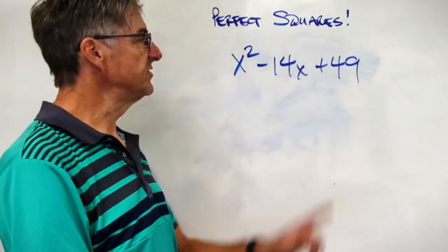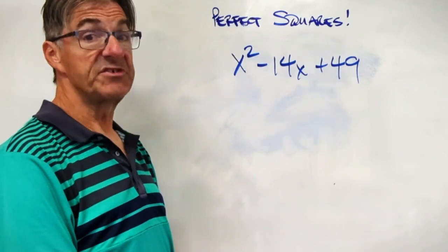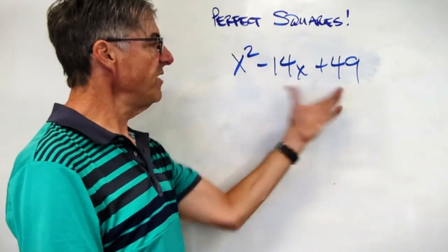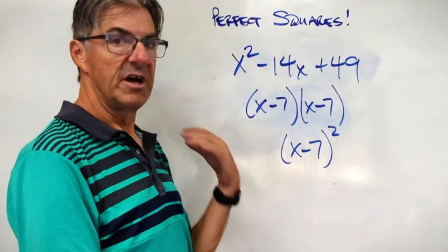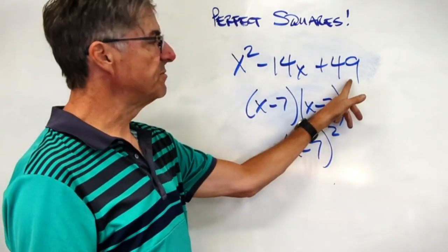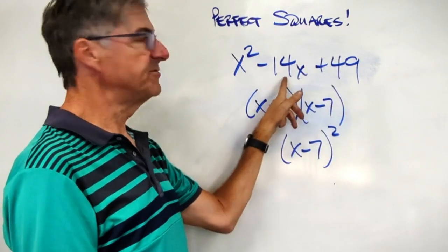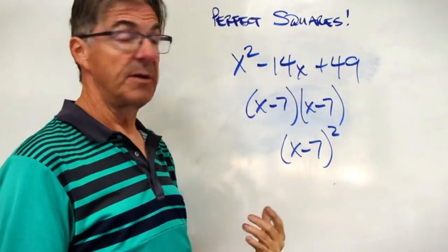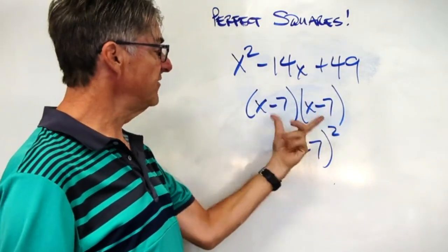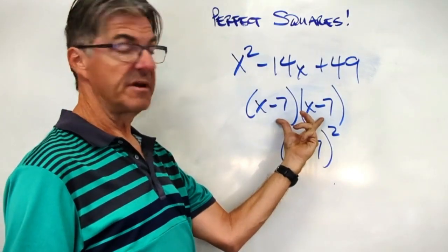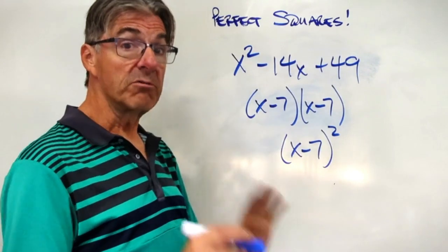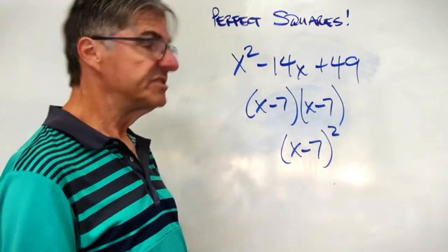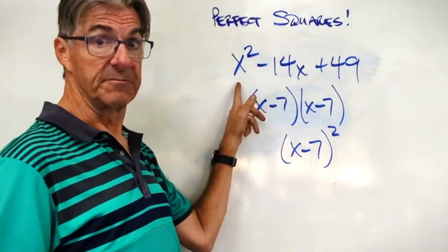All right, here's another perfect square. I want you to pause the video and figure out what thing squared makes that quadratic expression. So I did my usual factoring trick. What 2 numbers multiply to 49 that add up to negative 14, and those 2 numbers are negative 7, so this is x minus 7 times x minus 7, which indeed is x minus 7 squared. So that's a quick review of what a perfect square is in a quadratic function.